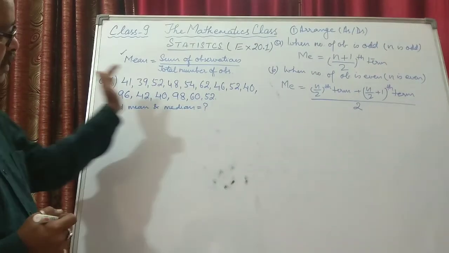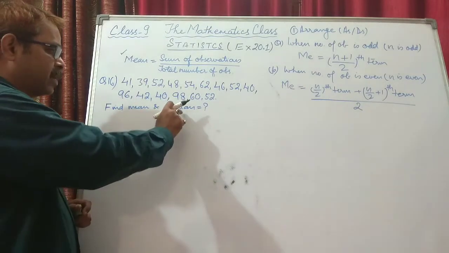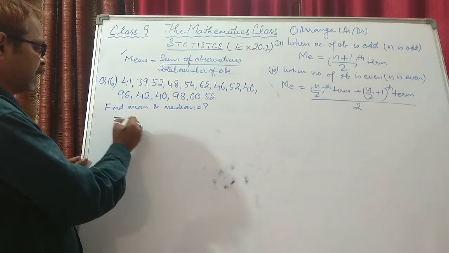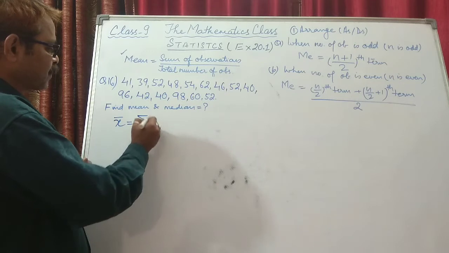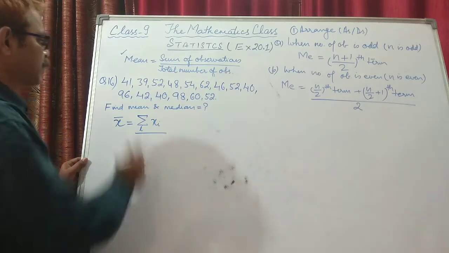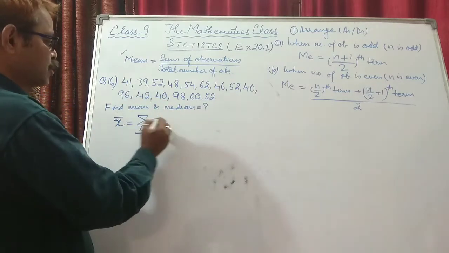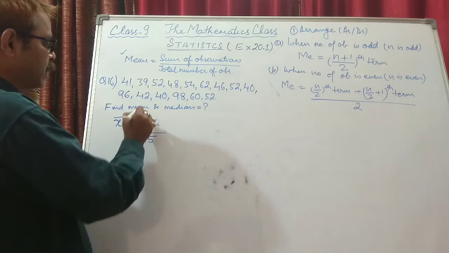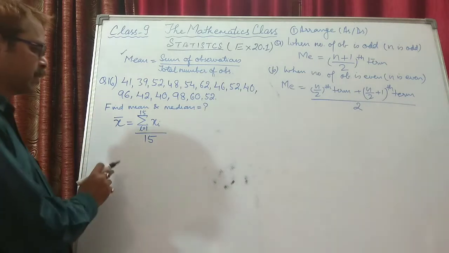This is again data given in a haphazard manner, and we have to calculate the mean and median. First of all, the mean can be calculated. Mean is represented by x bar, equal to sigma xi upon the total number of observations. So 1, 2, 3, 4, 5, 6, 7, 8, 9, 10, 11, 12, 13, 14, 15. So total is 15, divided by 15, with i from 1 to 15.